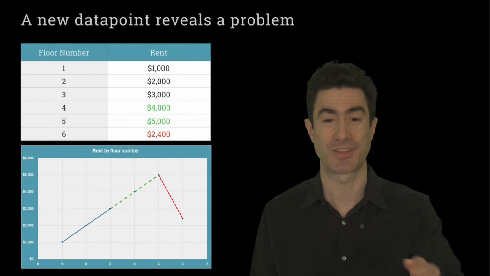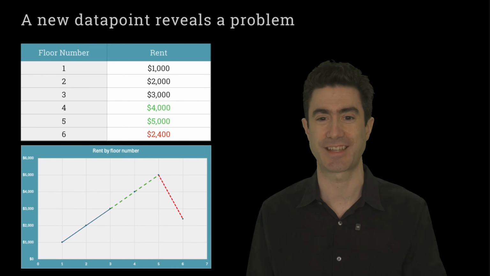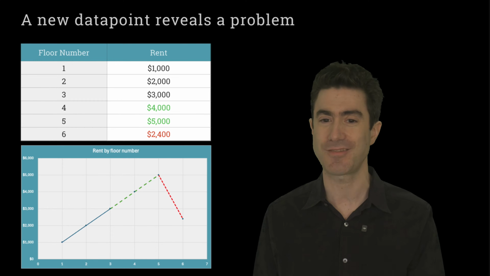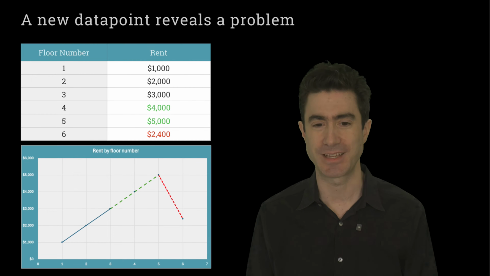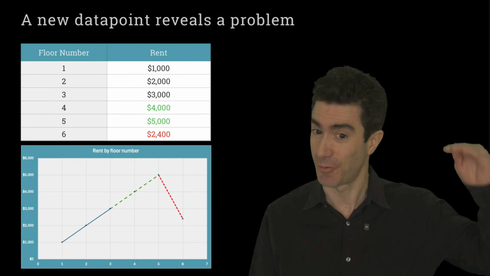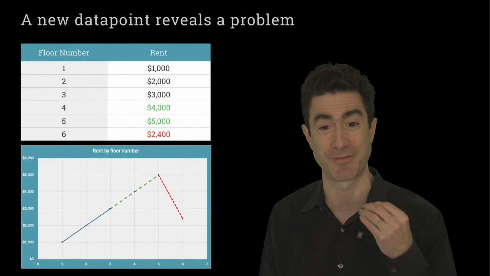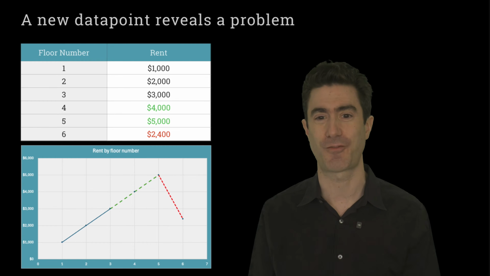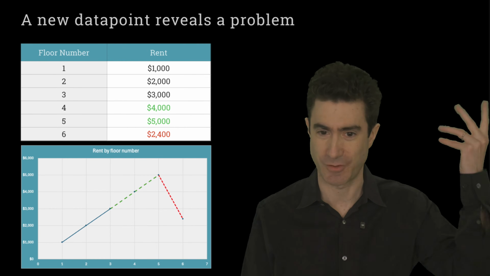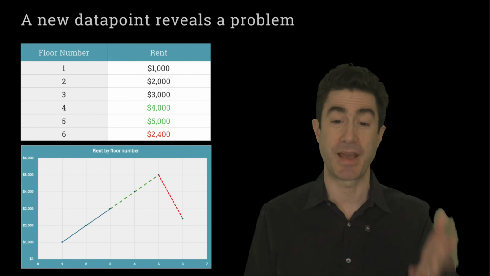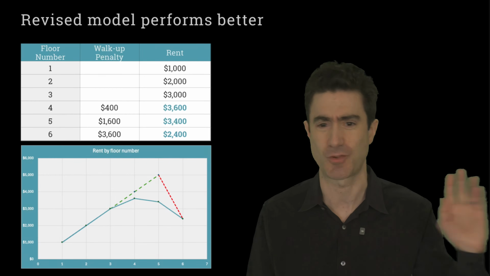And let's suppose that our data scientists do more investigation and discover that what's going on is that this building is in fact a walk-up building. There's no elevator. And that means that beyond the first few floors, the price increases because it's nice to get a better view. When you go above the 3rd floor, there starts to be a penalty because it is such a bore to have to walk up all these stairs. And in fact, that penalty depends in some way on the square of the floor.